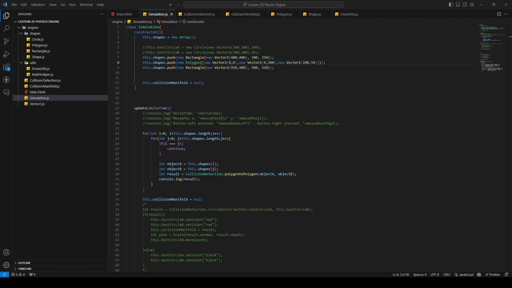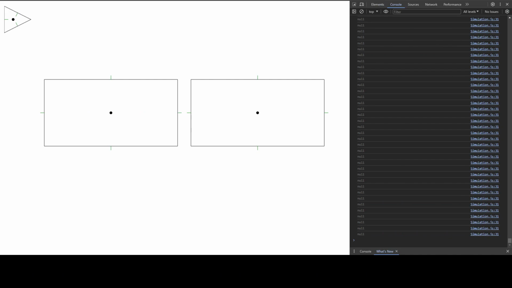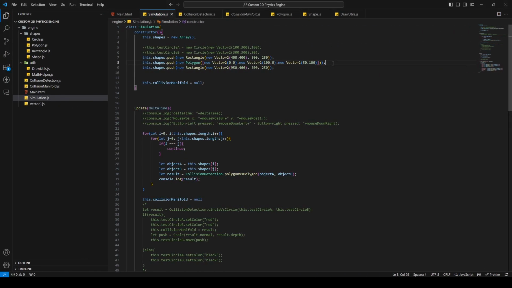Ah, okay, that's interesting. My normals are now flipped. Yeah, I don't know why. I'm gonna find out. I'll be back in a second. Okay, so the reason is I just did the rectangle backwards. That's the reason. Pretty simple. Okay, so the code for the triangle looks like this.